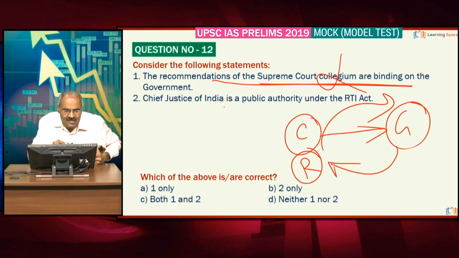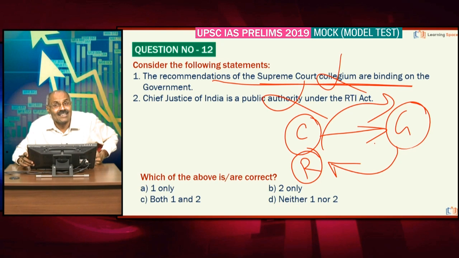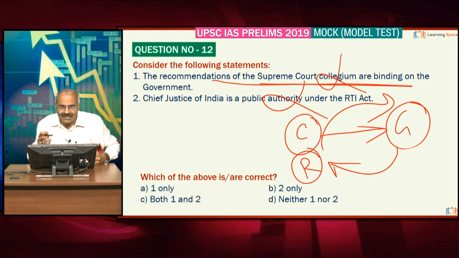Chief Justice of India is not a public authority under the RTI Act. The case is going on in the Supreme Court. Under the RTI Act, Chief Justice of India should be brought under the public authority, that is going on in the Supreme Court, and at present the Chief Justice is not a public authority. Right, friends? Both are wrong here.